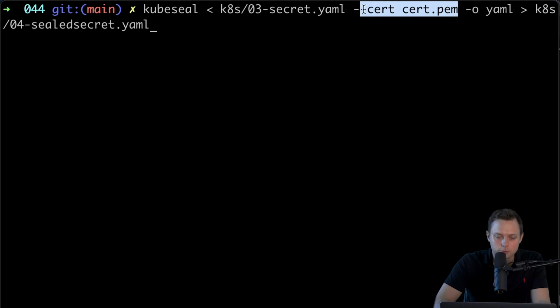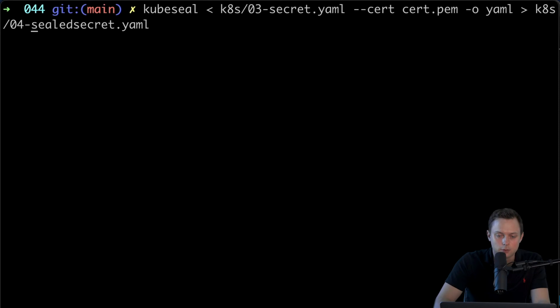The first argument is the cert, this cert will be used to encrypt the secret, and by default it will output it in JSON, but I want to change this behavior and output it in YAML. So I'm gonna provide -o yaml, and also I'm gonna pipe it and create the new file called sealedSecret.yaml.